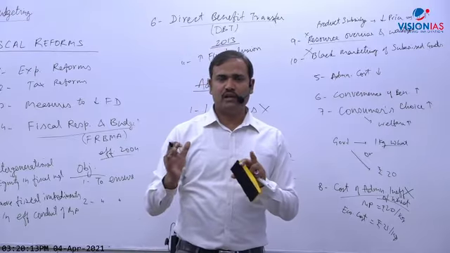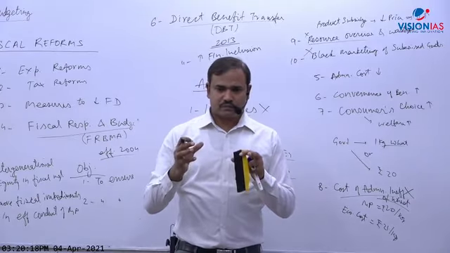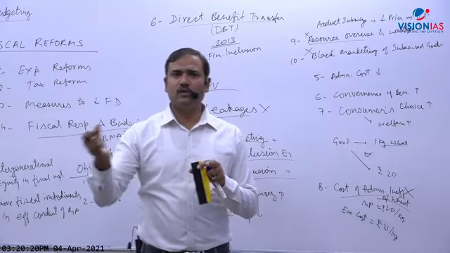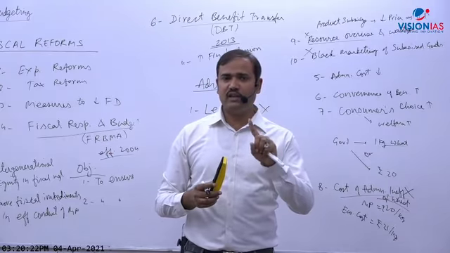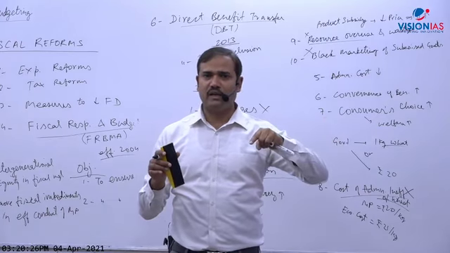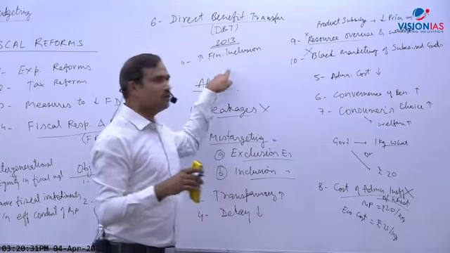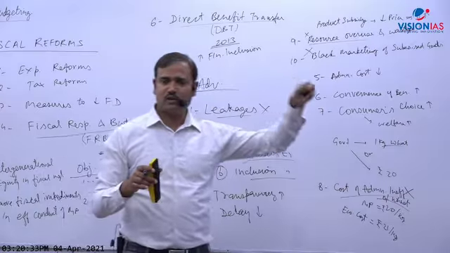Got the point? If I don't have money, what is the use of opening an account in a bank? So poor people used to think that, which is why they were not willing to open accounts. But after DBT, they know that even if I don't have money, I will get money from the government. If I do not have an account, I will lose that money. So that is why Jan Dhan Yojana was successful. And the benefits of financial inclusion we have discussed already.